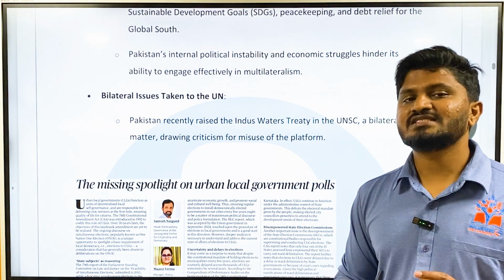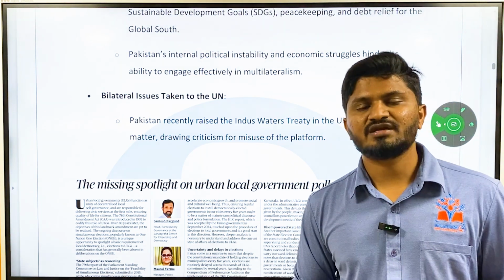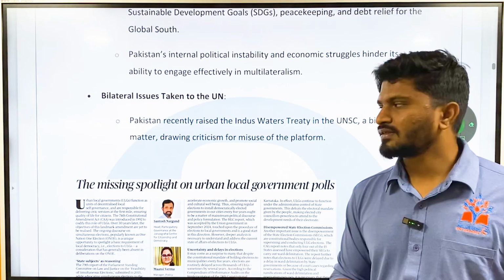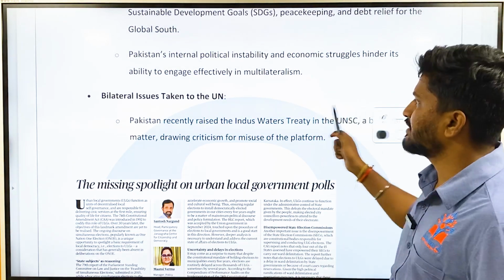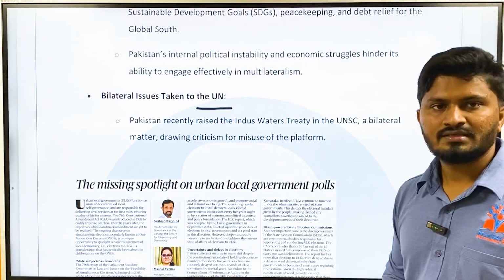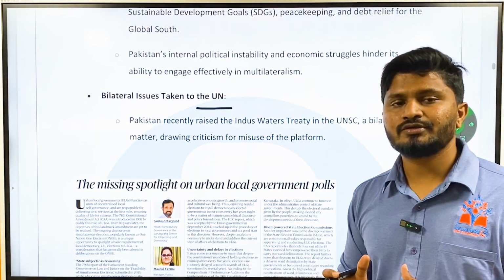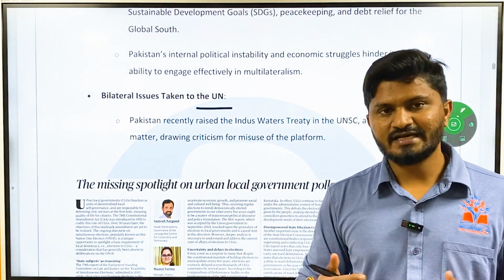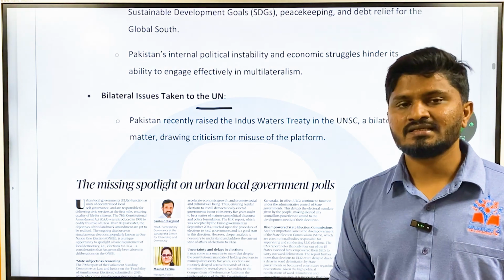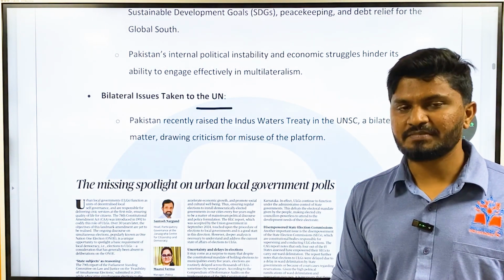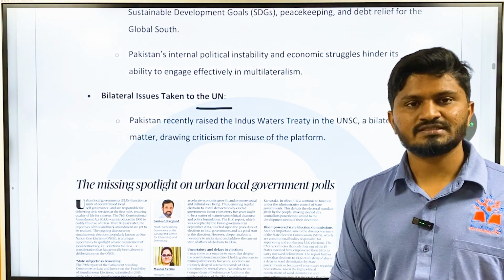So because of that, it is difficult for the democratically elected government of Pakistan to engage bilaterally with India. Then, bilateral issues taken to the United Nations. I already told you, India and Pakistan have previously, many times, agreed not to internationalize issues between India and Pakistan. But Pakistan has breached these protocols, and it has internationalized many issues between India and Pakistan, such as the Kashmir issue.